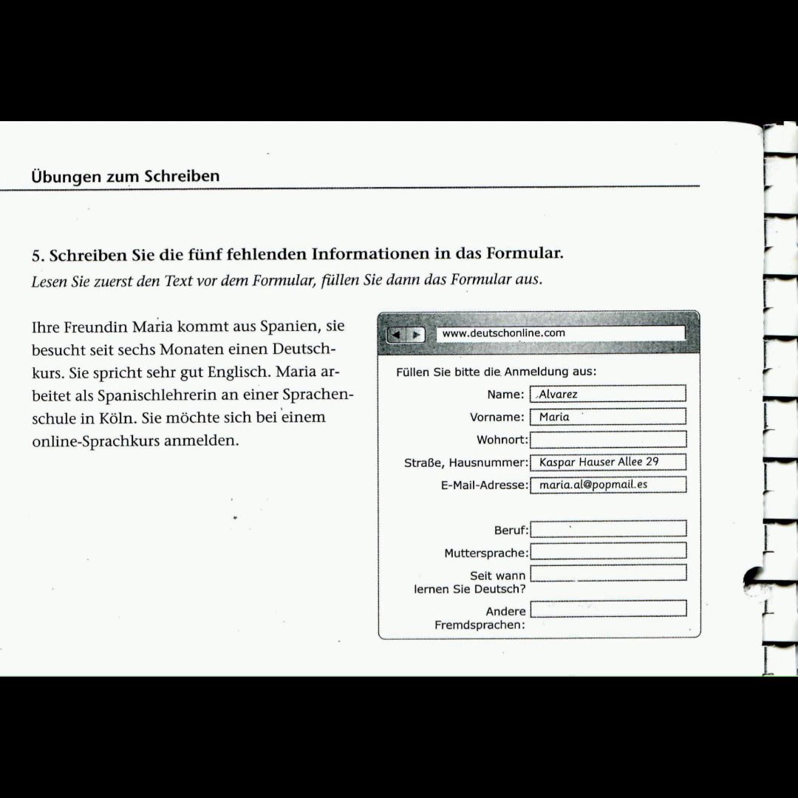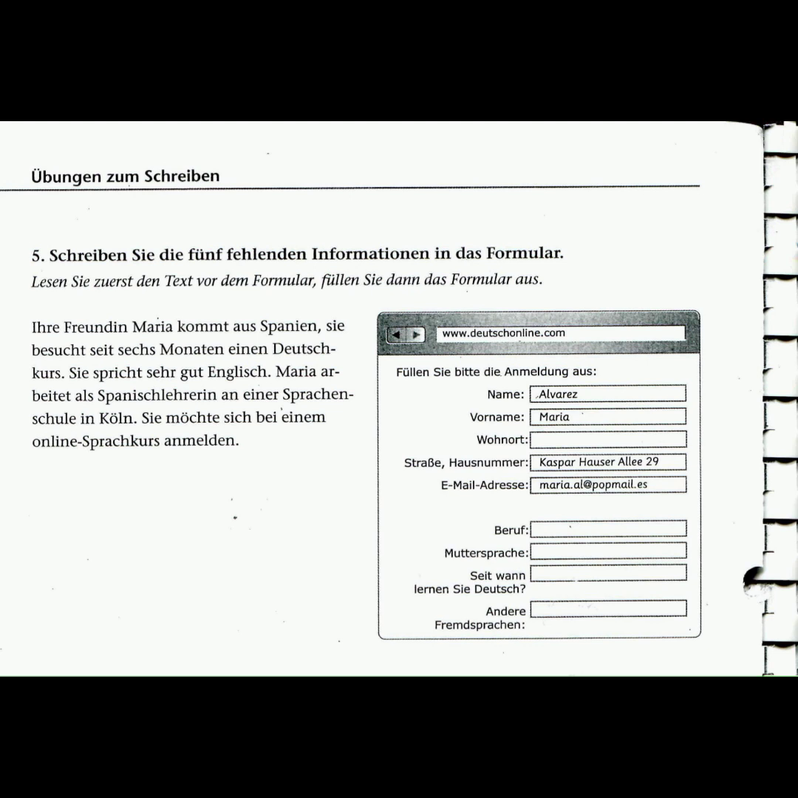Next number is about Muttersprache. So they clearly told us that Ihre Freundin Maria kommt aus Spanien. So because she comes from Spanien, therefore the Muttersprache is Spanish. Spanish. Alright?